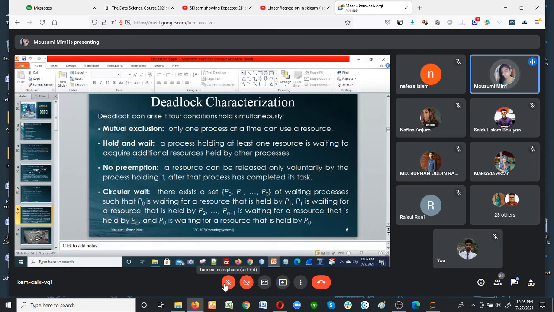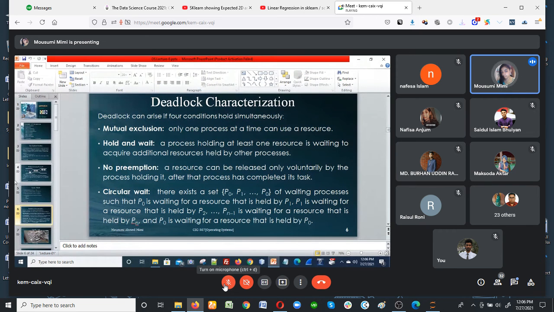Now the characteristics of deadlock. If deadlock happens, what are the characteristics? First of all, mutual exclusion.